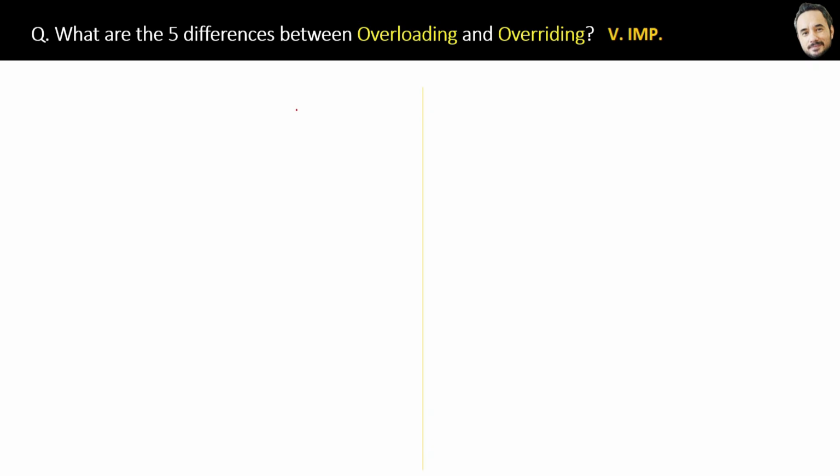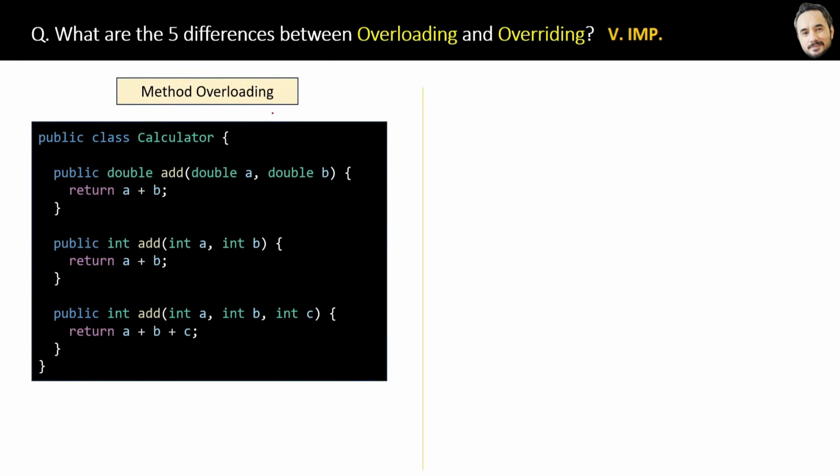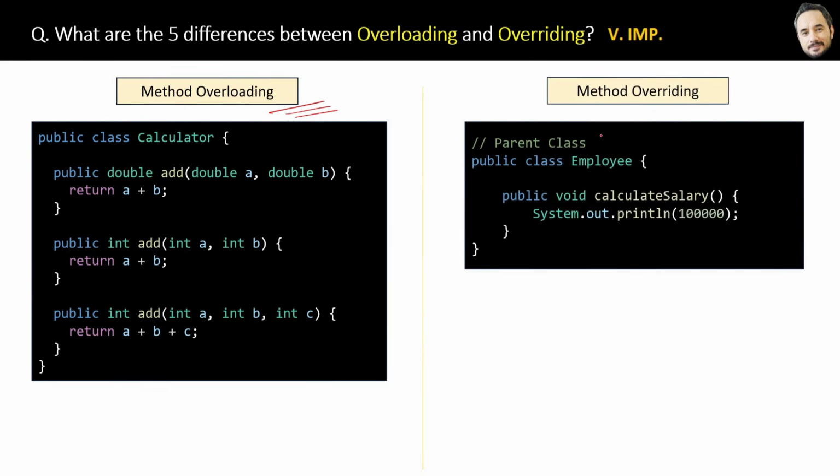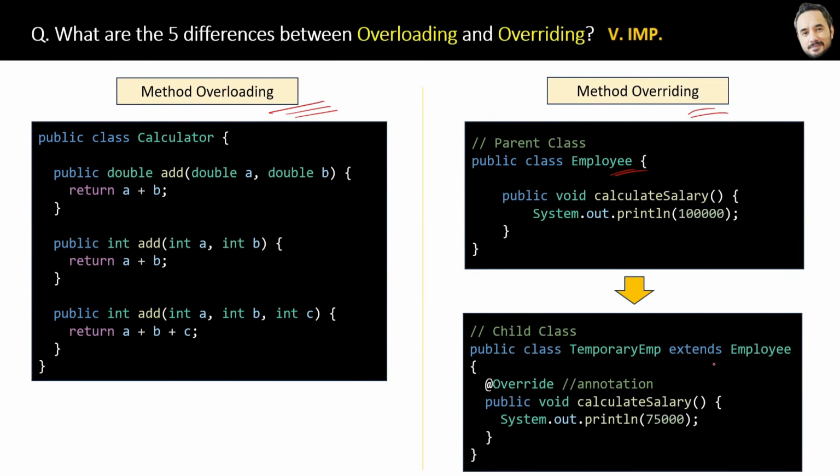Okay, so here first I will show you the side-by-side code. Here is the code of method overloading, which I already explained, and here is the code of the method overriding base class, and here is the child class of it. Okay, now I will point out the differences here, and in the next slide all differences are written.